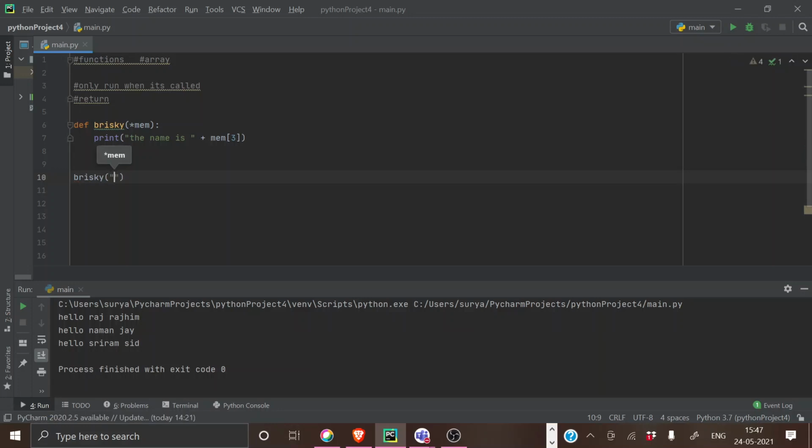I will give Raj, Paul, Stephen. So who should be my third member? If I'm just printing this now, what should I get as my output? Stephen.